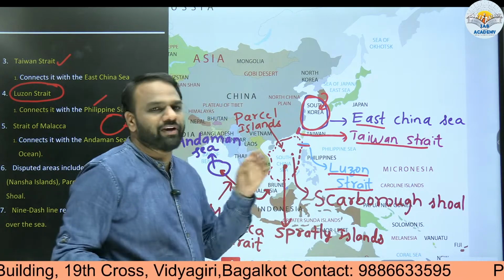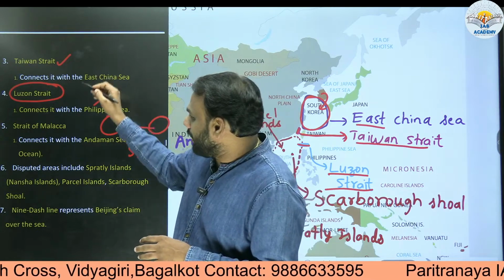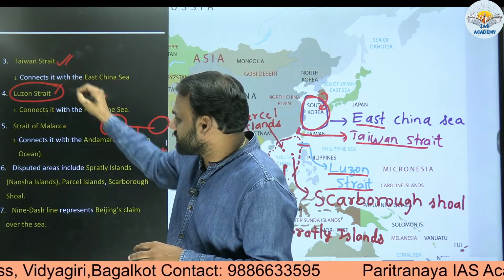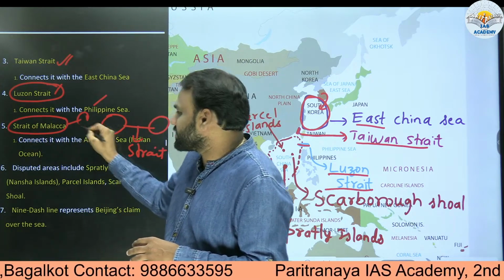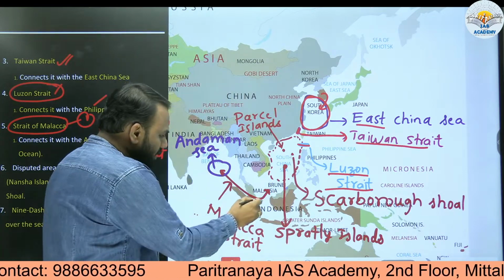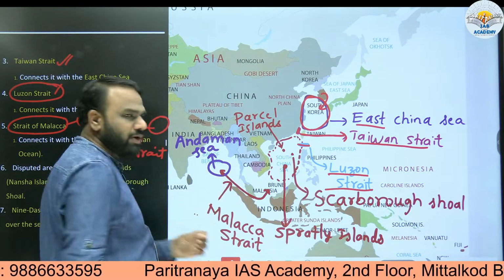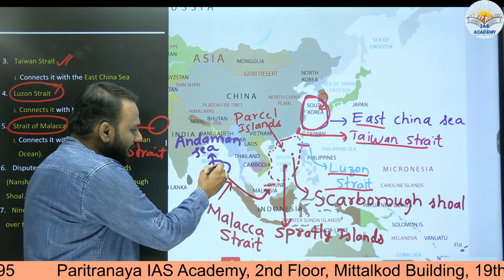This is also very important. But the most important among the three straits, that is Taiwan Strait, Luzon Strait, and the next, Strait of Malacca, the important one is the Strait of Malacca. So where is the Strait of Malacca located? It is located here between Malaysia and Indonesia. It connects the South China Sea with the Andaman Sea.